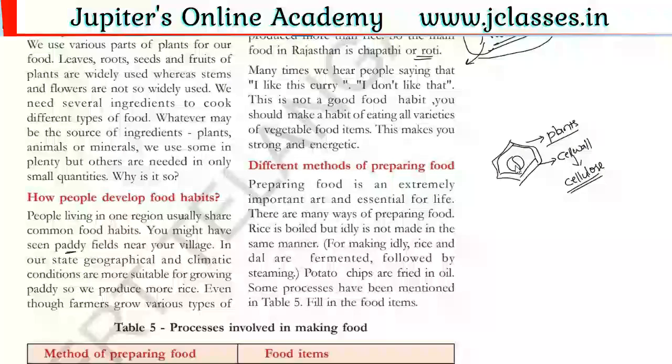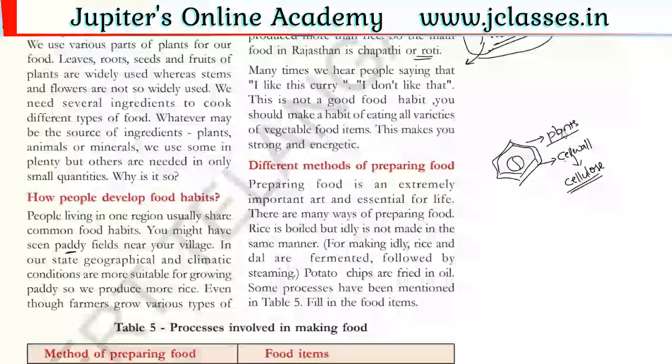Everything about the cell wall you can learn in your further classes, but this you try to understand. The total plant body is made up of various cells. If this is one cell, it is covered by two layers, and the outermost layer is called the cell wall. This cell wall is made up of cellulose and some more substances.